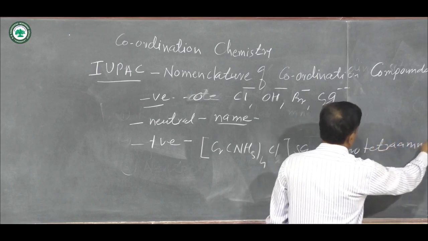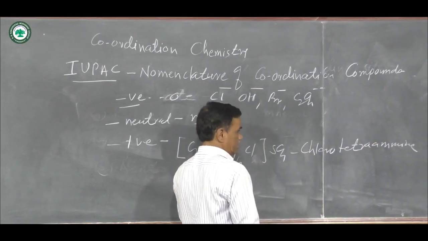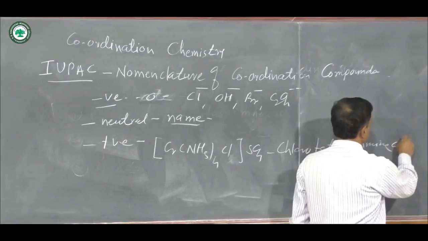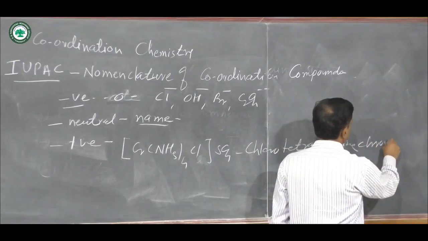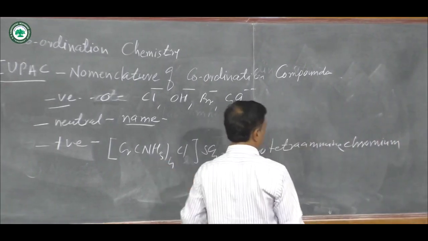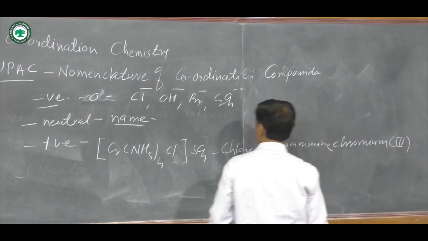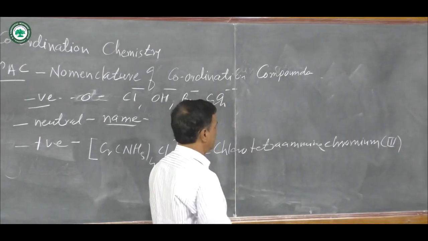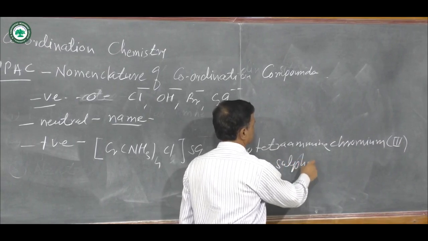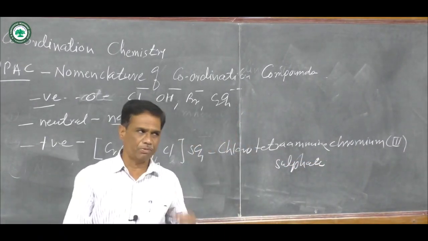Chloro tetraamine. Then inside the square bracket there is chromium. Here the charge on chromium is equal to third, chromium third, and outside the square bracket there is a sulfate, and this is the name for that coordination compound.